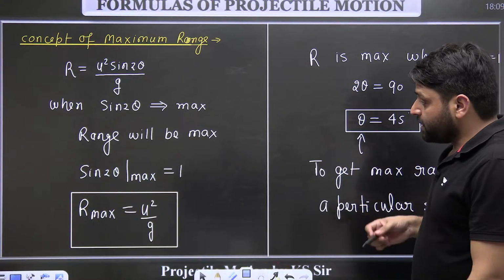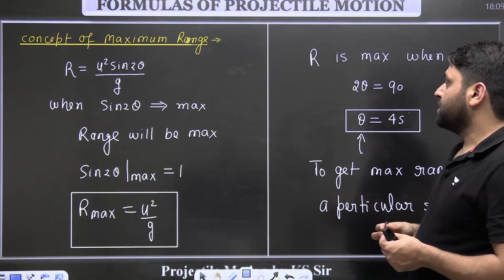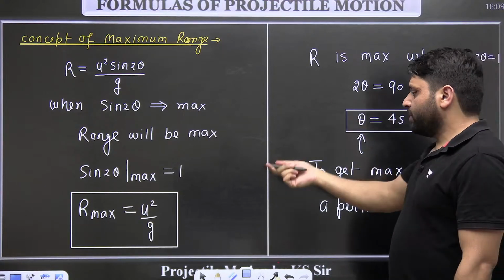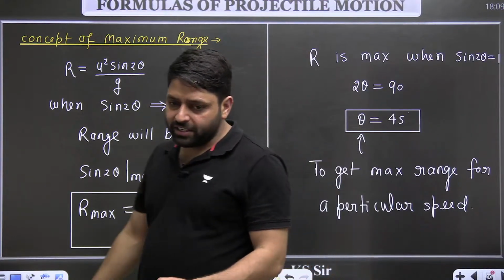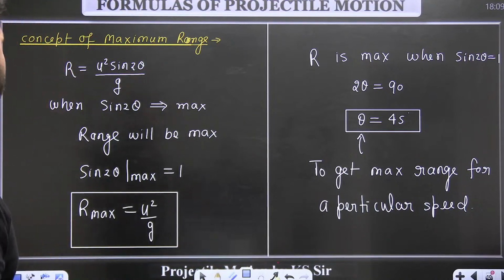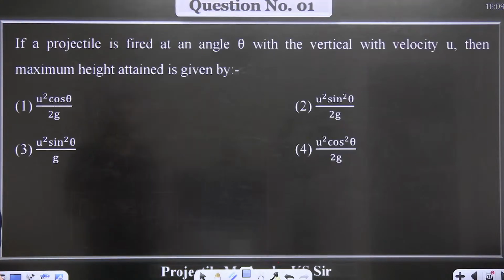Concept of the maximum range. In case of the maximum range, if we project a particle at theta equal to 45 degree, we get the maximum range equal to u square divided by g. These are all the formulas of projectile motion. So now we will solve numericals on this part.